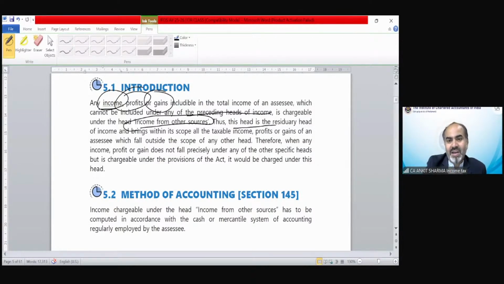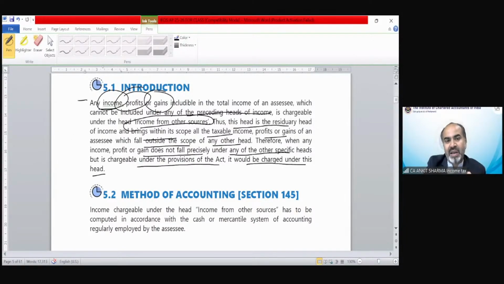Thus, this head is a residuary head of income and brings within scope all taxable income, profit or gain of an assessee which falls outside the scope of any other head. Therefore, where any income, profit or gain does not fall precisely under any of the other specific heads but is chargeable to tax, it would be charged under this head.